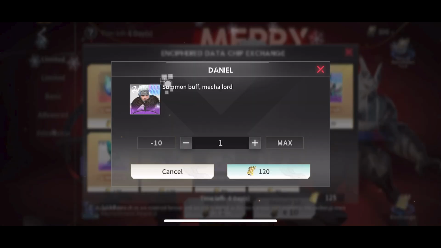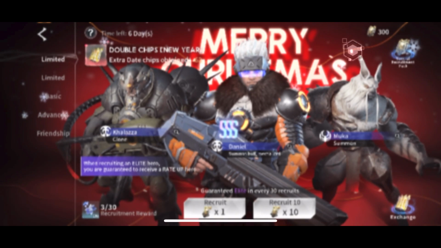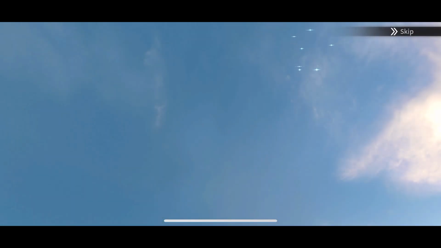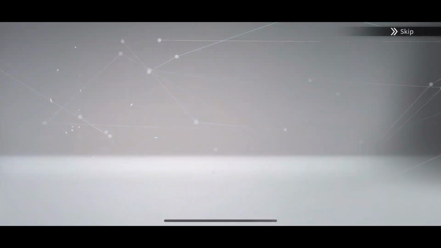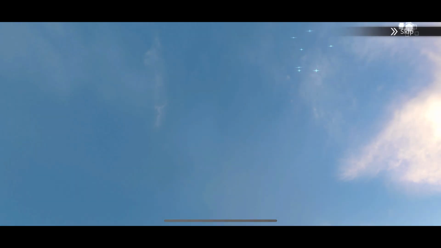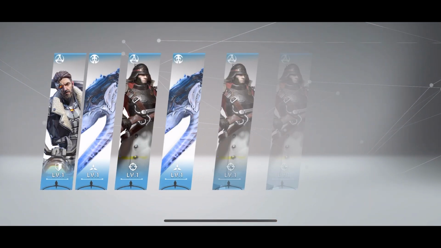Because if I spent 2 copies of him here, that'd be 240. See the math there? So there we go. Any other copies we get of him from here on out is basically based off luck. So let's just see if the game wants me to be lucky. But either way, I need lots of food. I have actually been very hungry for food upgrading anyone.